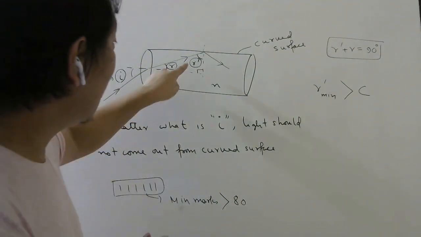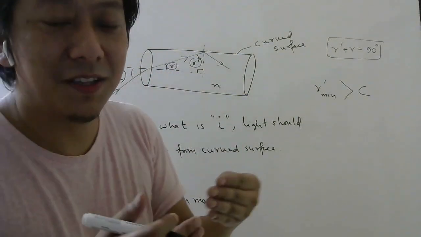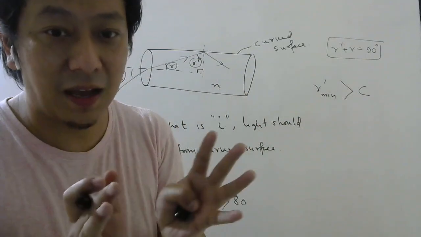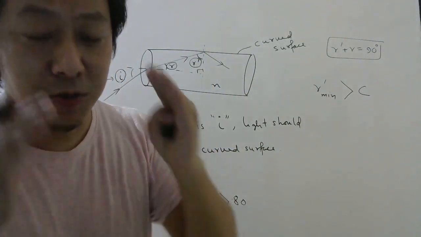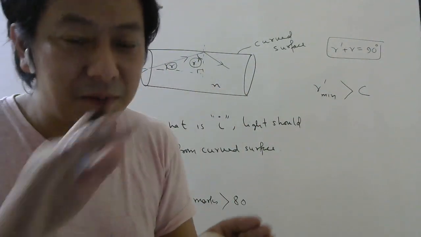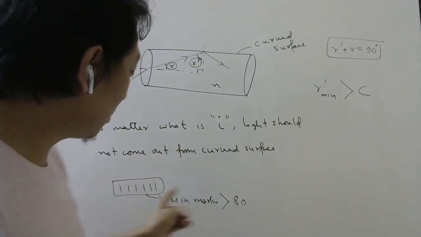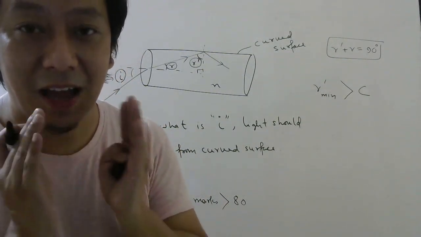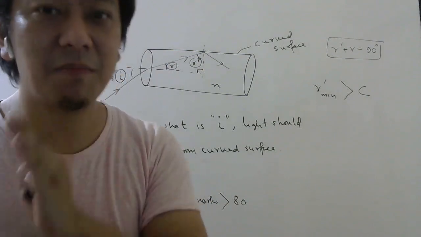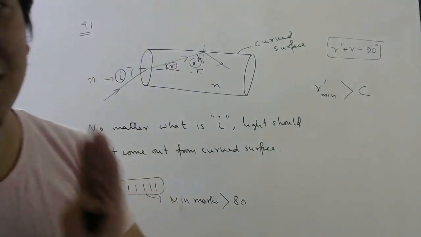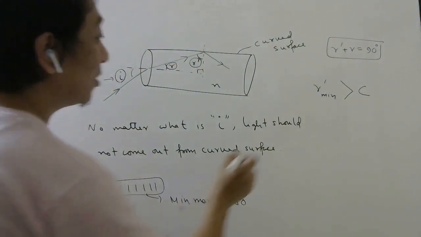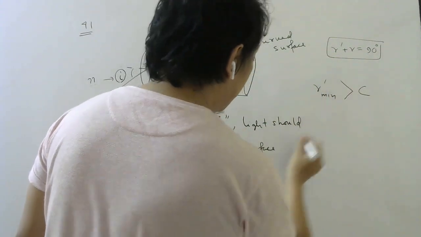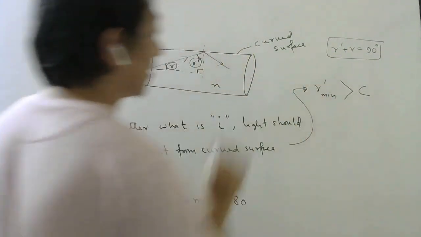So to ensure that everybody got more than 80 in this example, I should ensure that the minimum marks must be greater than 80. So the minimum value of r dash must be greater than the critical angle.